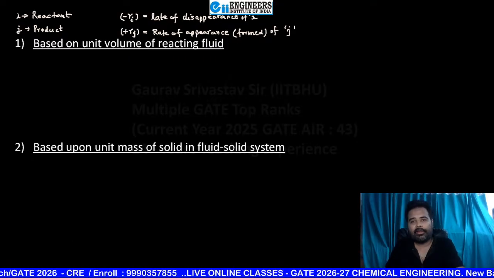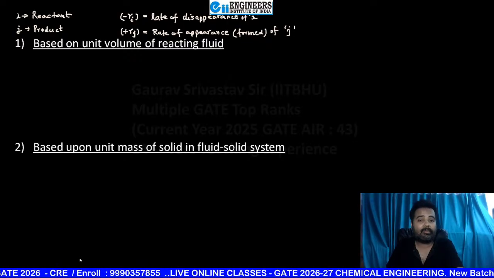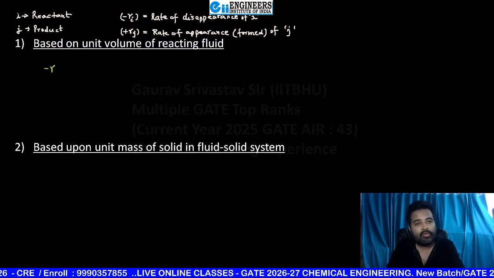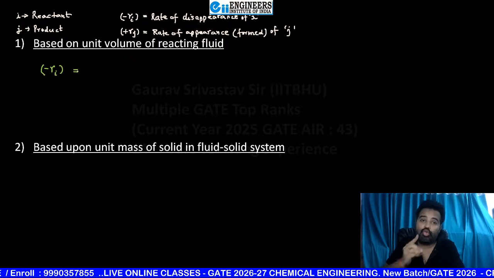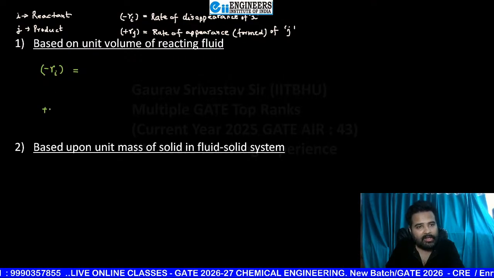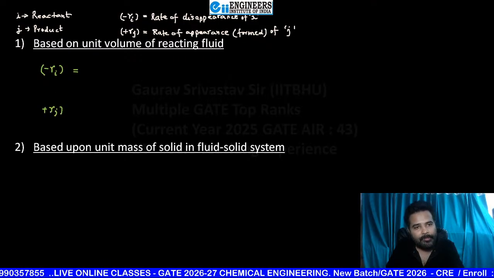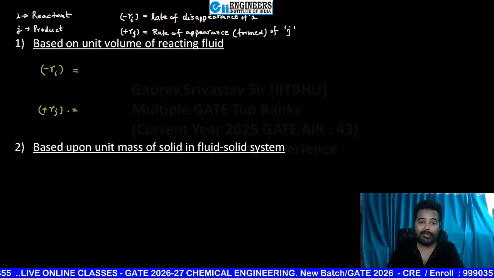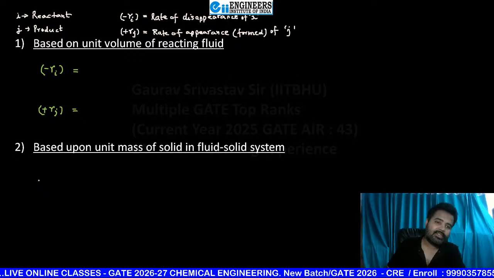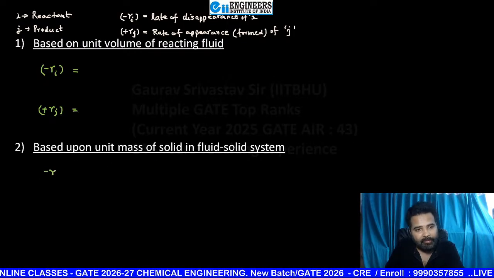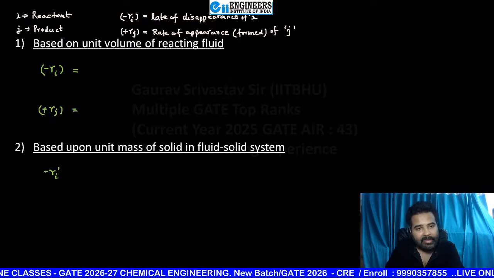Everyone crystal clear? So here I am writing Ri based on unit volume of reacting fluid, and also you can write here beta plus Rj, that is rate of appearance of product J. If you are writing based on unit mass of solid, then the standard symbol that is used is Ri dash, beta.